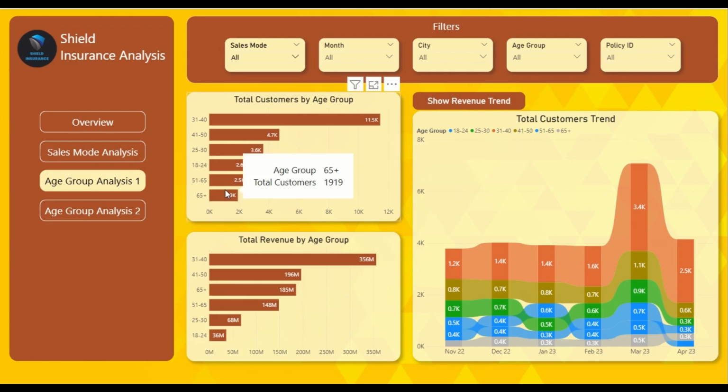Now, the lowest number of customers comes from the 65 plus segment, and the reason behind this can be high rejection and strict underwriting. Now, what do I mean by high rejection? This age group represents those customers who can be outrightly rejected because of high mortality risk.